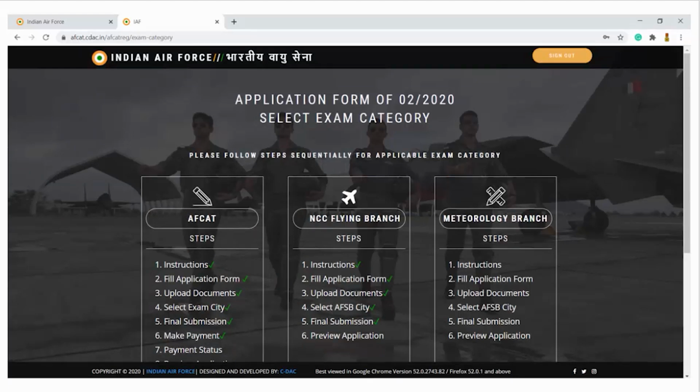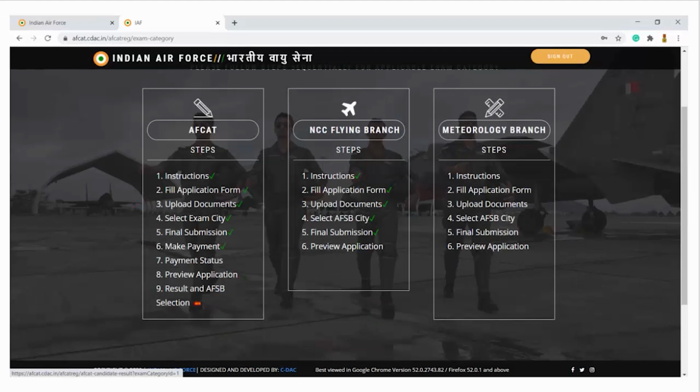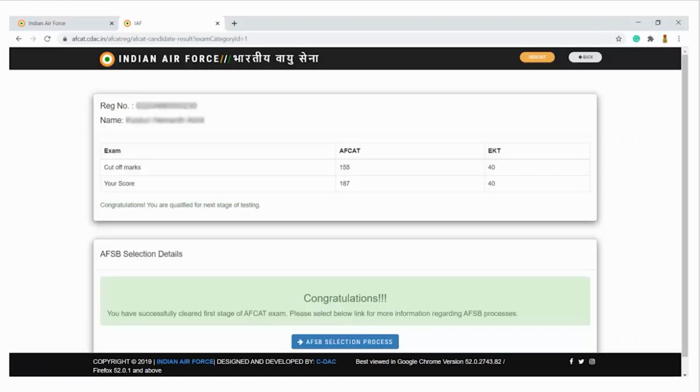Here you will have 3 important tabs: the first tab mentions AFCAT, the second NCC and the third metrology. So all of these 3 will be there. You have to scroll down to find the 9th point mentioned in the first tab, the result and AFSB selection. Please click on that section. Once you click, you will get the result. It will open that screen.